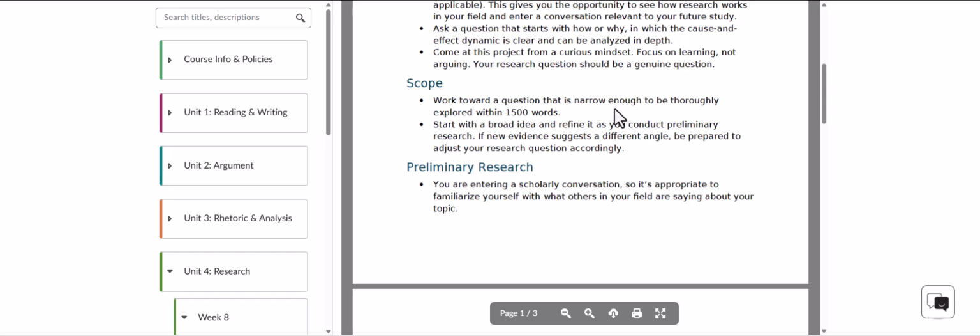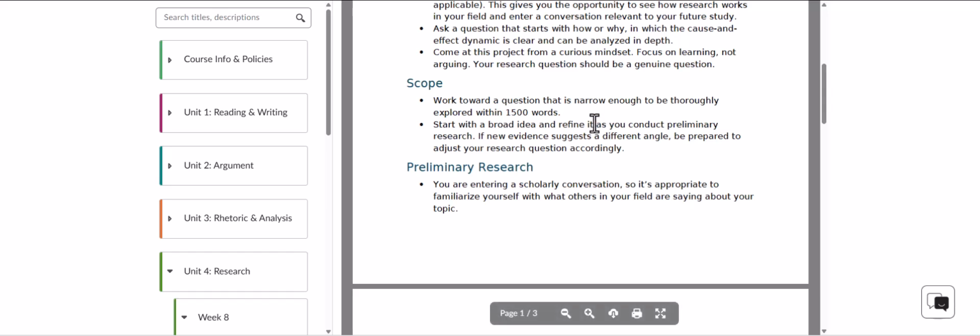If you are wanting to write your paper about climate change, and that's the only topic, if your scope is just broad climate change across the board, we all know there are books and books and books out there, and articles and articles and articles, and all this research. There's just so much information about climate change that it would be kind of impossible to look thoroughly at it in 1,500 words. People have looked thoroughly at one element of it in a whole book.